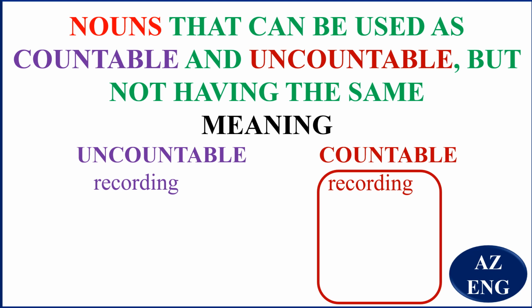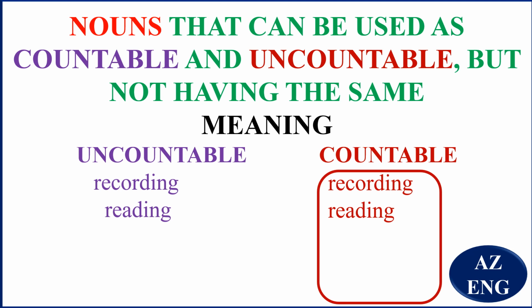So if you have five, you can say, I have five recordings. That is five things that I have recorded. But the action, the way of doing that, as in the first, is uncountable. Reading. This is the act, the way of reading. A is A, B is B. That is uncountable. Do you like reading? Not do you like a reading.